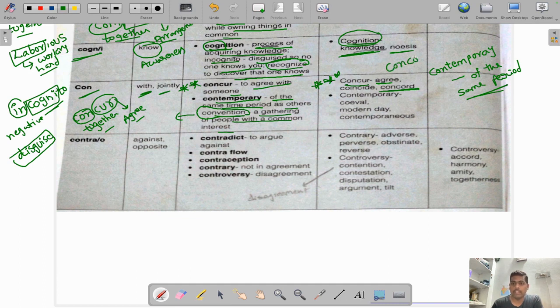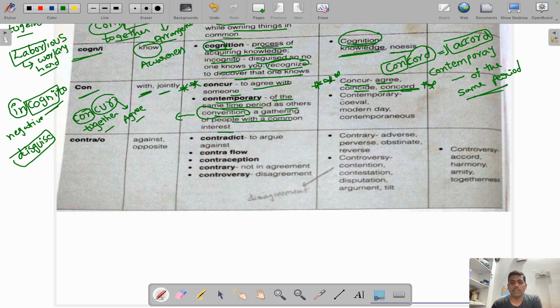Concord, you can remember like this. CON means together. CORD means agreement. So concord means agreement, and another word with the same meaning is accord. Accord also means agreement. So concur means agree, coincide, concord. This is also important. You can note down this one, guys.